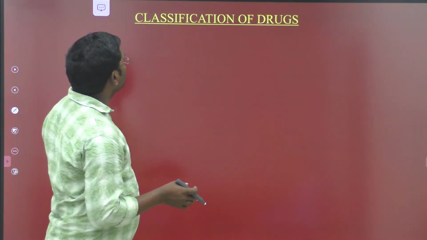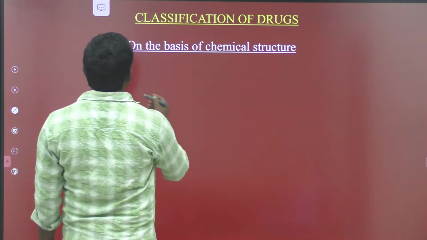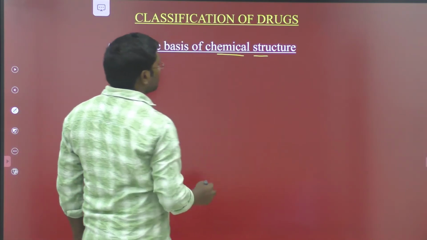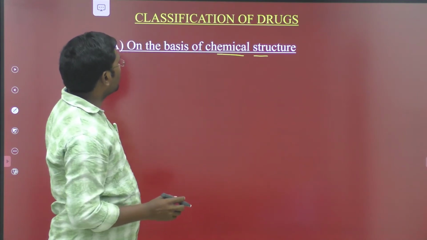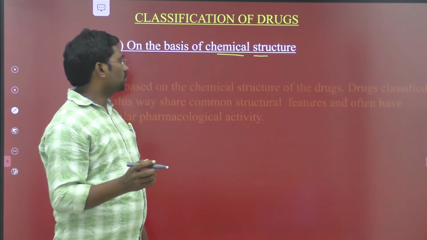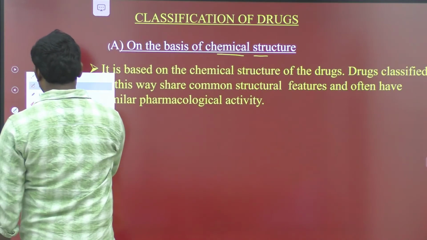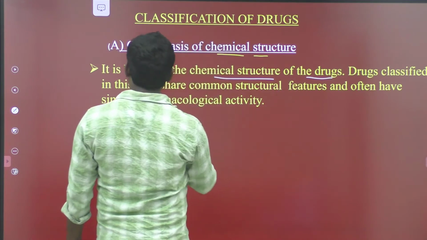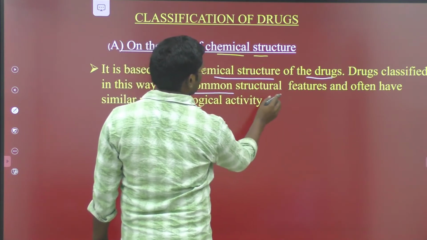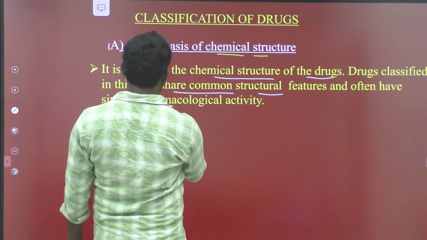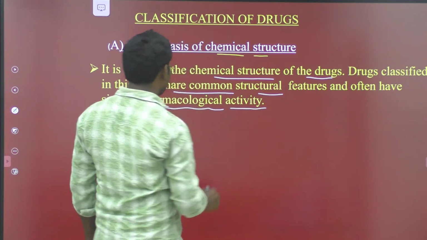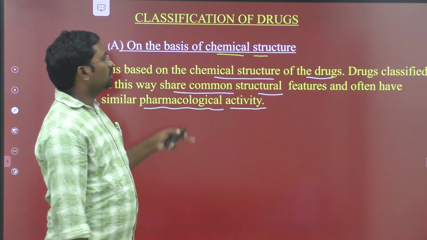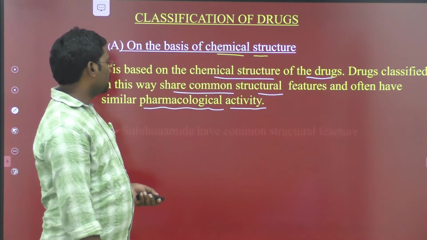Next one, classification of drugs. The first classification is on the basis of chemical structure. Drugs can be classified for the first category on the basis of chemical structure. Classified in this way, they share common structural features and often have similar pharmacological activity.